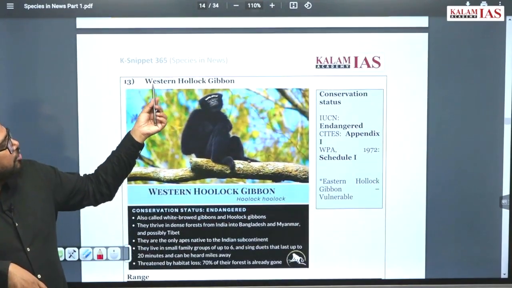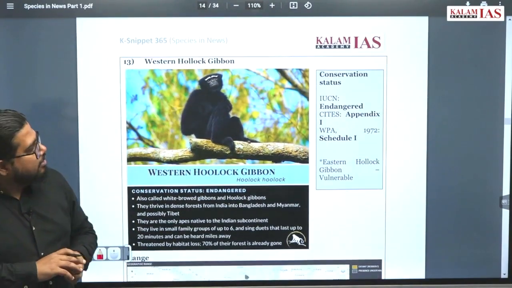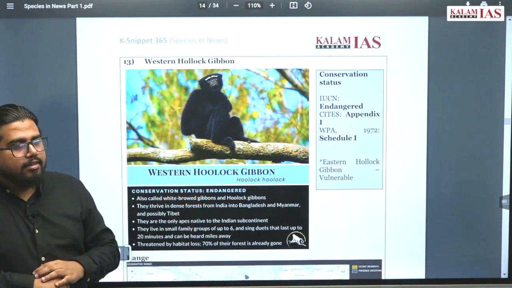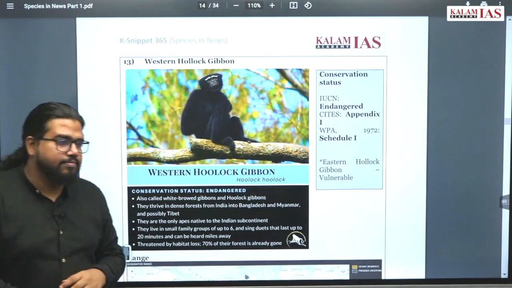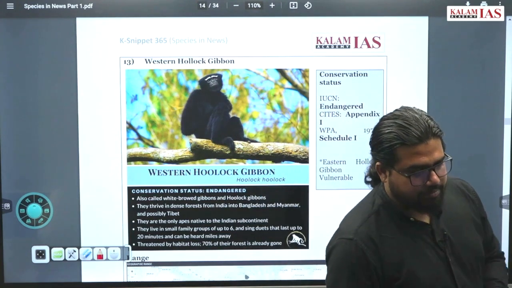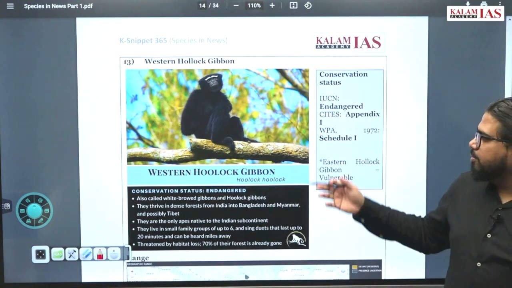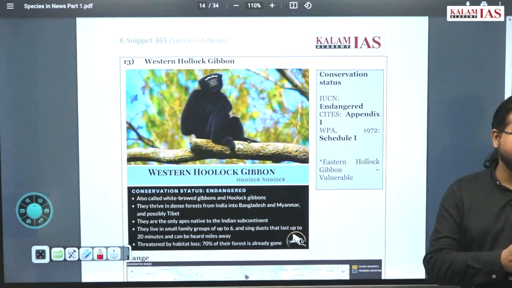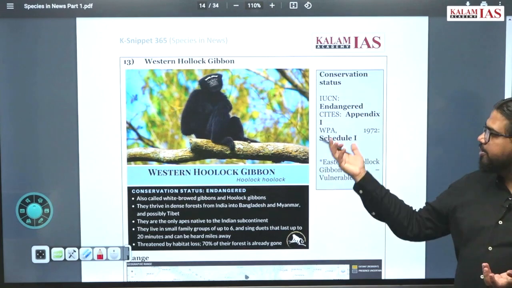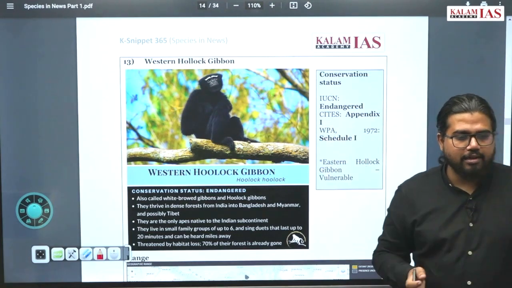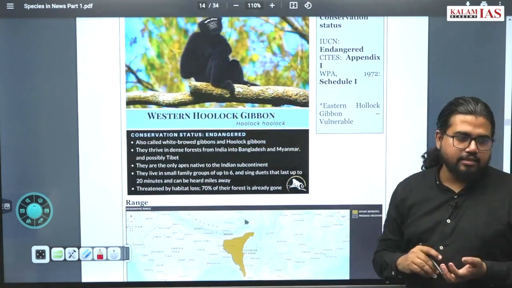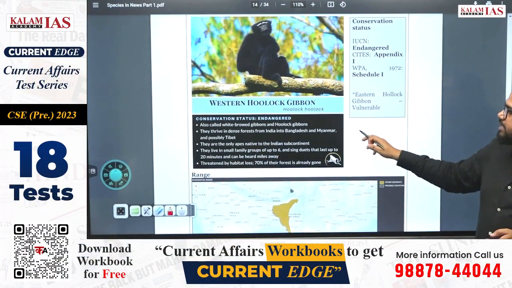The next species is the Western Hoolock Gibbon. It is one of the ape species from India. Which ape species are available in India? Most ape species are not available in India. We find some macaques and a very rare number of species like the Hoolock Gibbon. The Eastern Hoolock Gibbon is available in some part of India, but mostly, between Eastern and Western, only limited coverage is available in India.